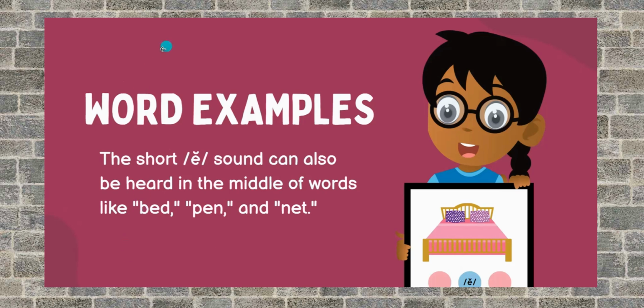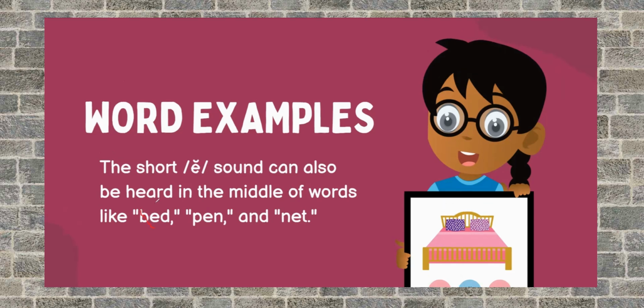Now, what mistake do we make if we open our mouth more than what is needed? Let me tell you what happens. Please do pay attention to this. If we open our mouth too wide, bed will become bad and it will not remain bed anymore.